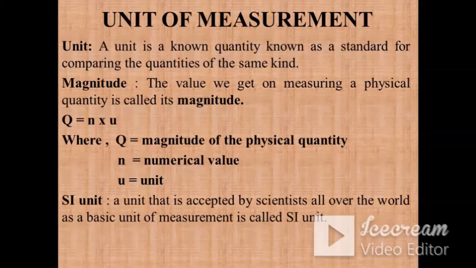For example, SI unit of mass is kg, SI unit of length is meter, SI unit of time is always second. So whenever you are making anything, you have to write the measurement of each and every physical quantity of that object in terms of the SI unit only. Then only it will be accepted by the scientists all over the world. So SI unit is a unit that is accepted by scientists all over the world as a basic unit of measurement.